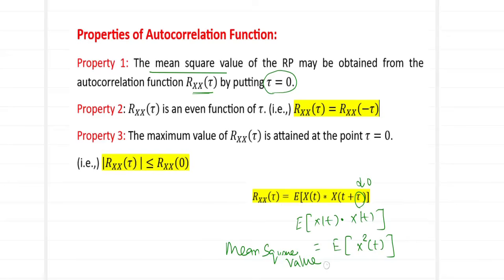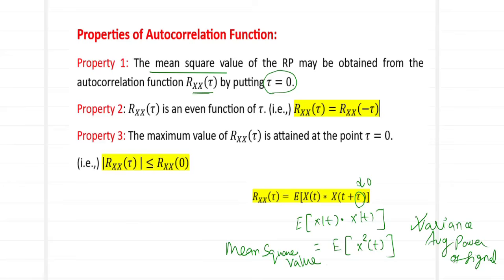So what do you mean by mean square value? In Rxx of tau, when you put tau as 0, the quantity which you get is called the mean square value. This is a very important quantity which will be helpful for us in determining the value of variance of a data and the average value of any power of a signal. So the average power of the signal is always calculated using the mean square value E of x square of t. So practically this plays a very important role, so we will try to memorize it.